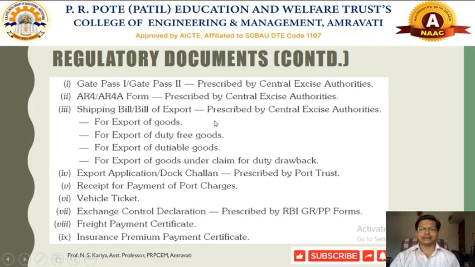There would be different types of shipping bill: export of duty free goods, export of dutiable goods, and export of goods under a claim for any kind of duty drawback. There are different schemes to obtain excise duty exemptions, so there are different types of shipping bill.